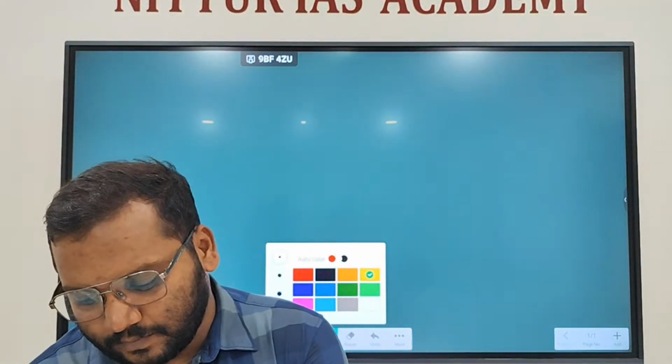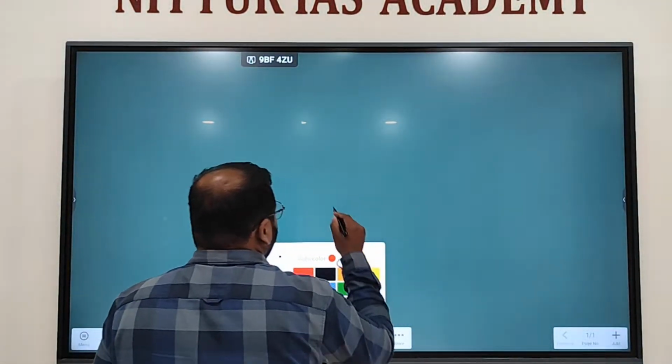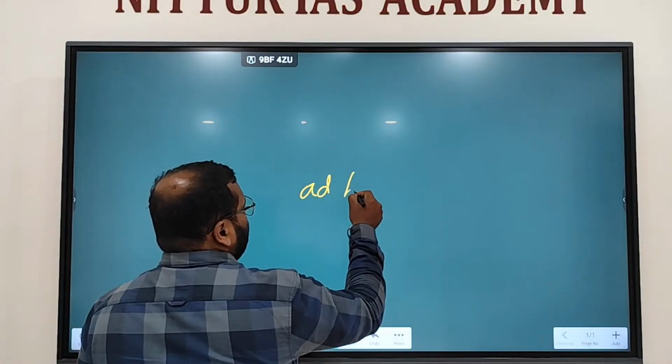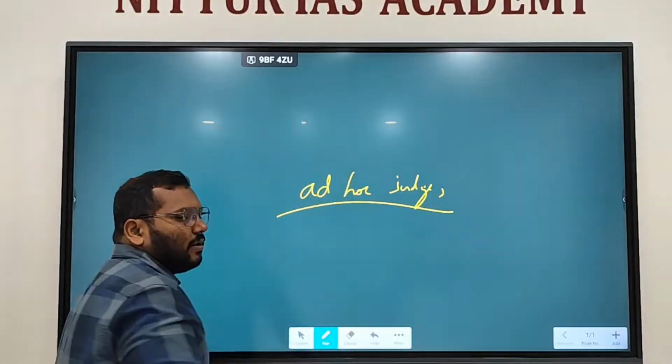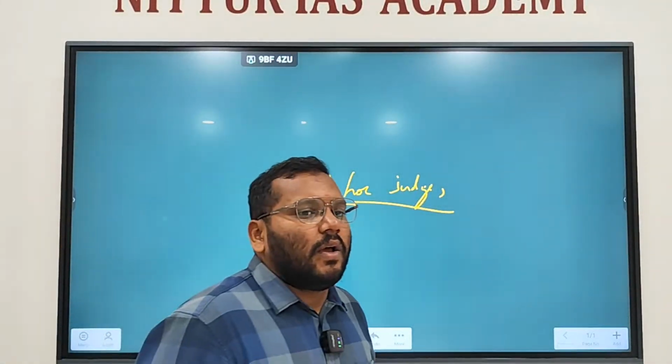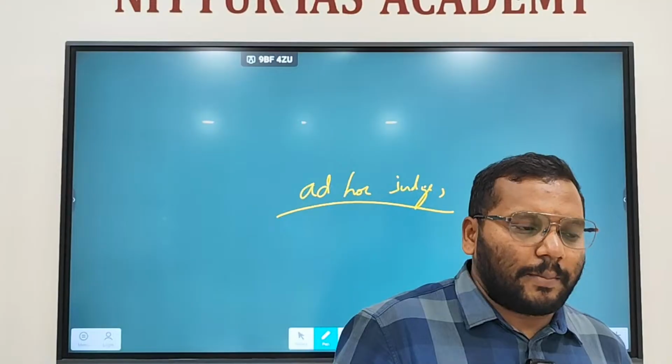Okay. Then ad hoc judges. Ad hoc judges. What do you mean by ad hoc? Temporary judges, right? When there is no quorum in the Supreme Court.